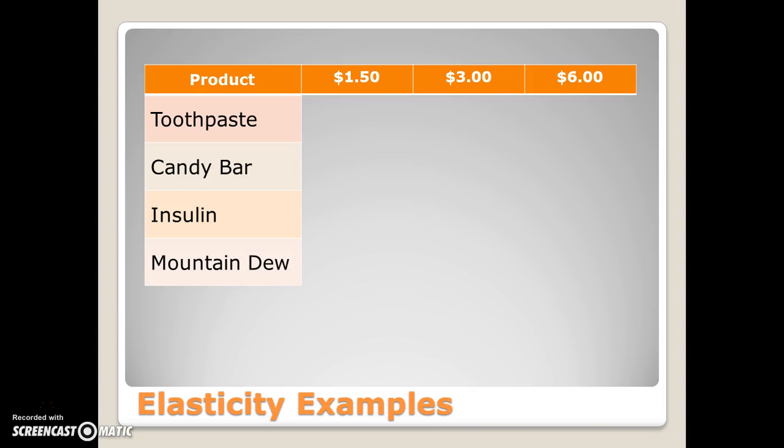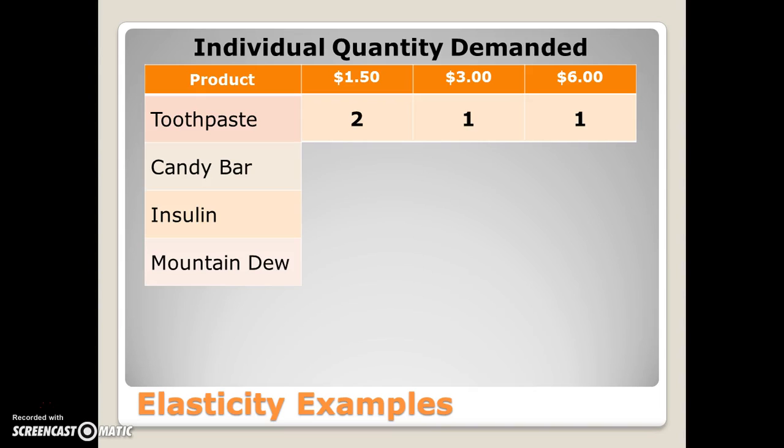So let's look at what happens to the quantities demanded when price changes. And we're talking about how much an individual would buy in a given month, say. So toothpaste, we can see that if it's $1.50, they'd probably buy maybe 2 tubes of toothpaste a month. They'd use plenty of it. They wouldn't have to worry about it because it's relatively cheap. But if the price goes up to $3, then they might start using a little bit less toothpaste and they'd only buy 1 tube a month. But if the price went up to $6, they'd still need to buy 1 tube a month because they need to use toothpaste to clean their teeth.